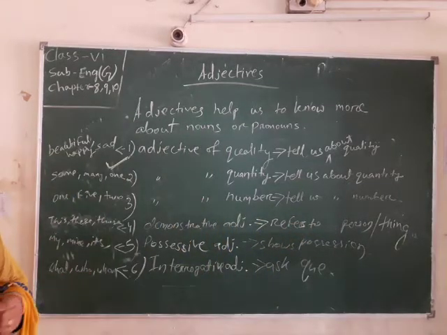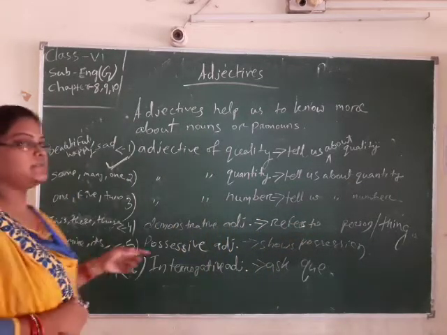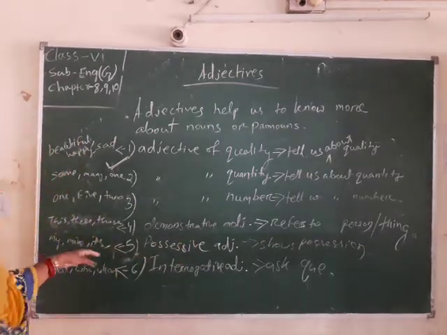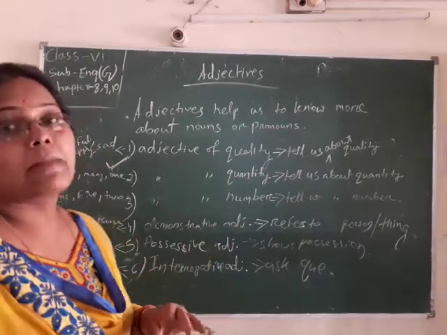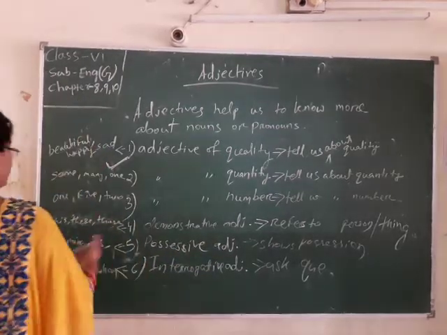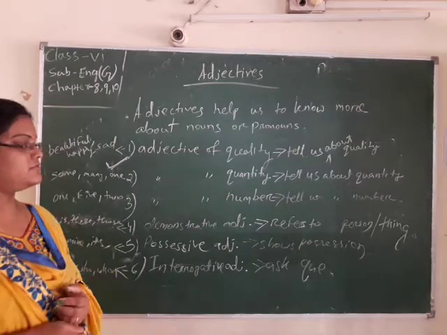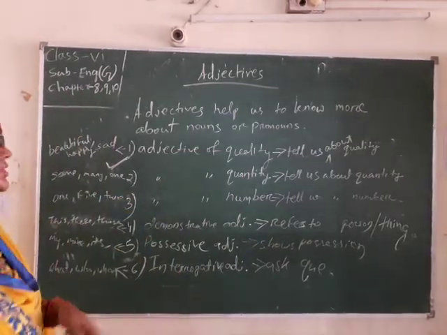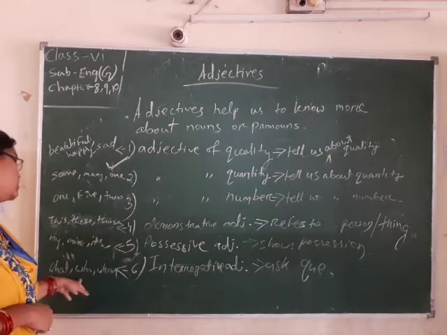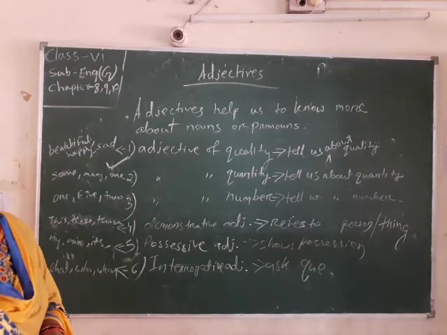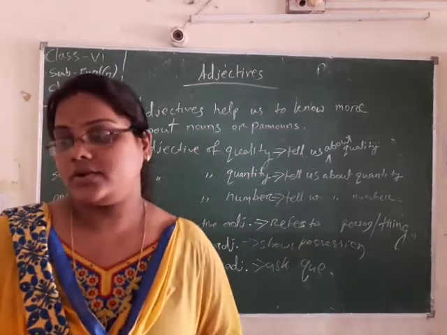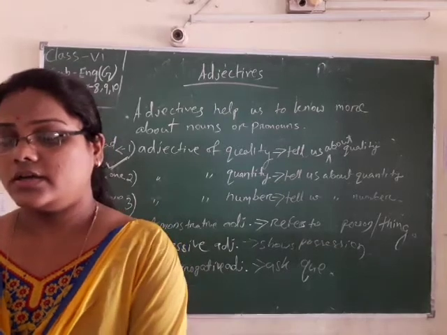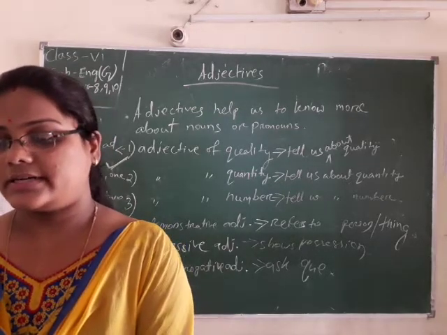Then possessive adjective. What does the possessive adjective do? Possessive adjective shows possession. Like the examples of this are my, its, his, their. Then interrogative adjective. What is the work of interrogative adjective? The interrogative adjective asks a question. That is what, who, and whom, etc. are the examples of interrogative adjective. So these are your adjectives.